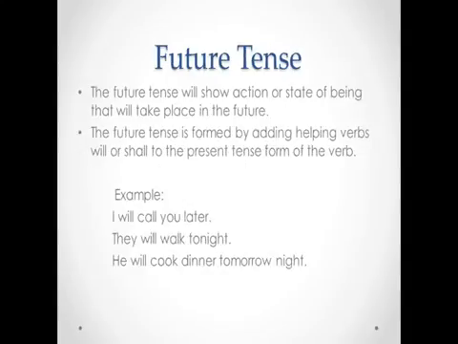Future tense. The future tense shows an action or state of being that will take place in the future. The future tense is formed by adding helping verbs, will or shall, to the present tense form of the verb. So a few examples here. I will call you later. So will call is the future tense. They will walk tonight. So will walk is future tense. He will cook dinner tomorrow night. Will cook is also future tense.